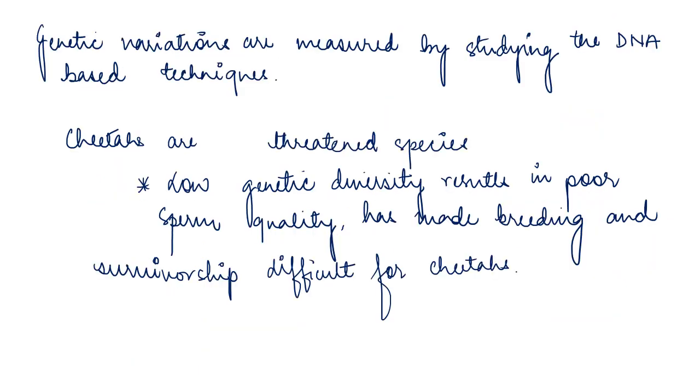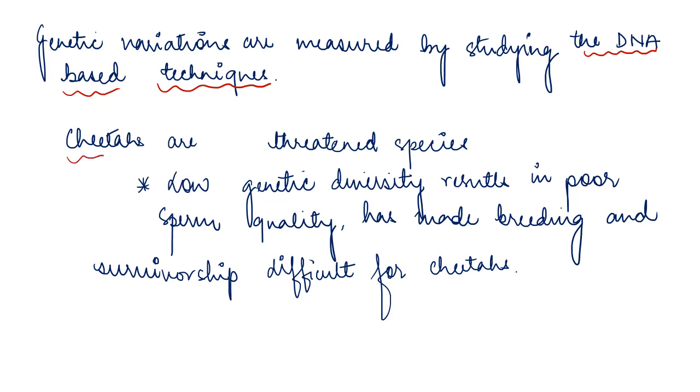Coming to genetic variations, how will you measure them? Genetic variations are measured by studying DNA based techniques. We will not go into those techniques because this is completely from the biological part, right? Only one thing you need to know, that it is measured by DNA based techniques, right?